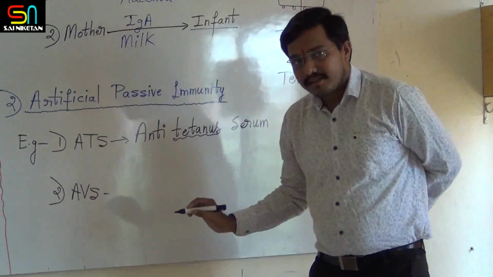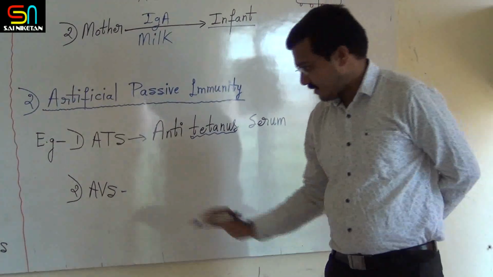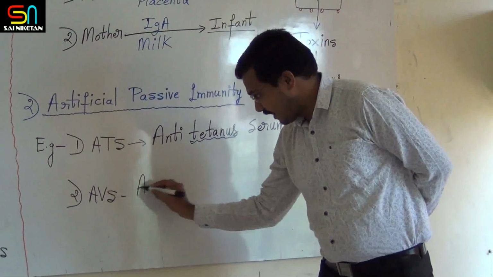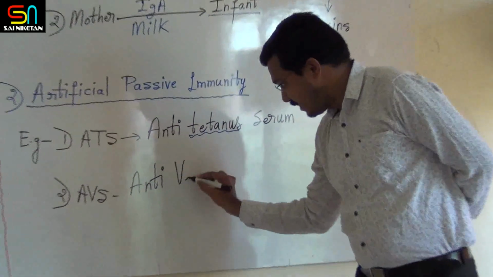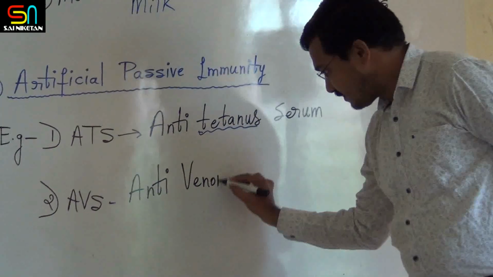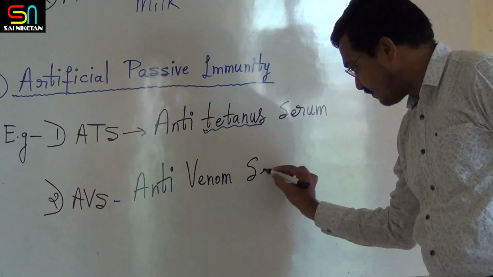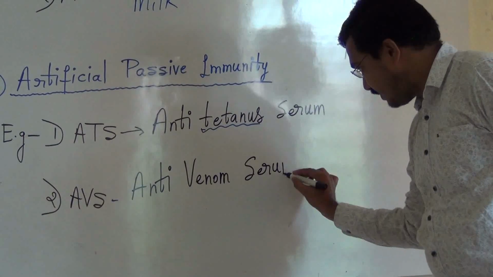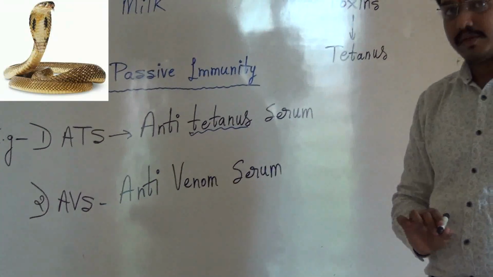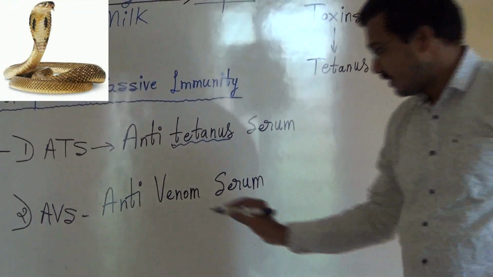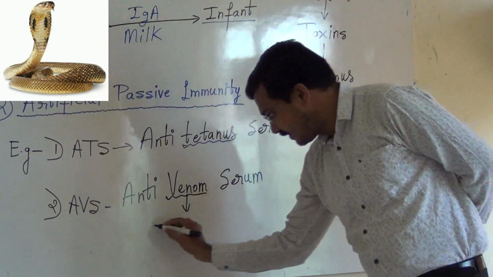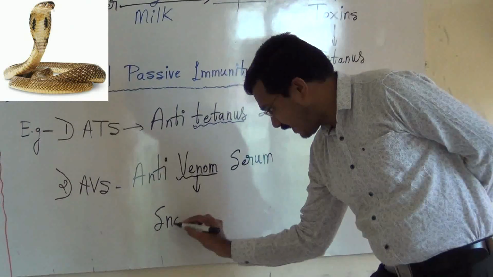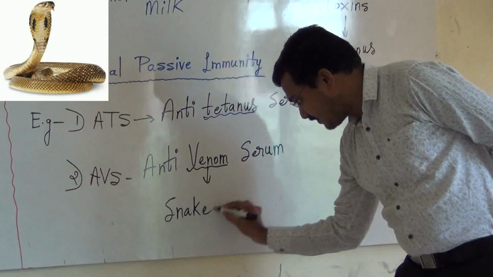Now second example is AVS. Here A stands for anti, V stands for venom, S stands for serum. So anti-venom serum. We have got one new word here, that is venom. Venom is nothing but a snake poison.